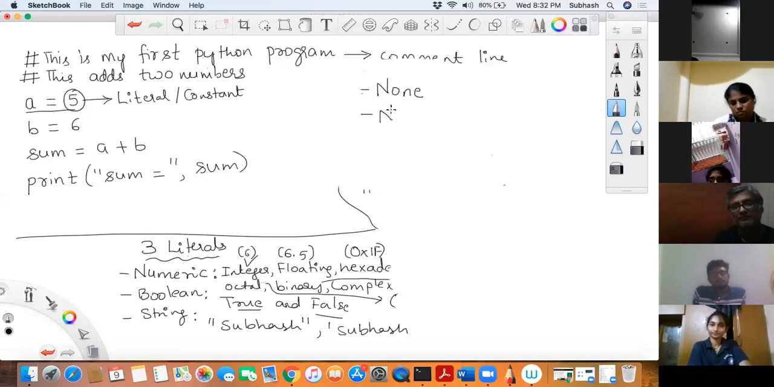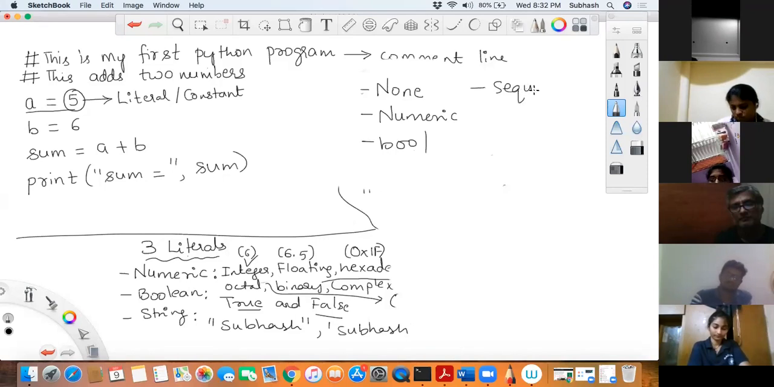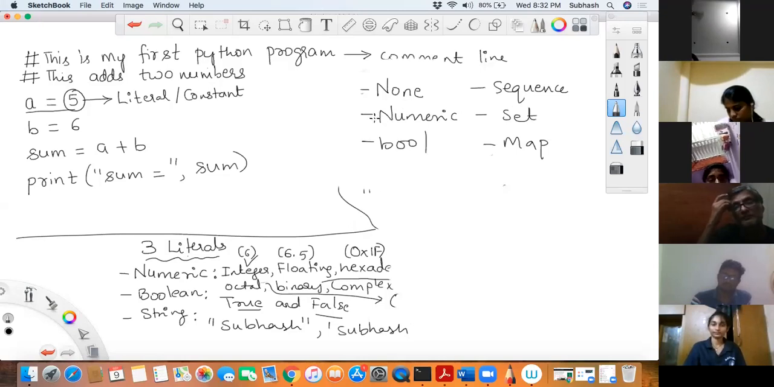And then you have numeric data types. Then you have the bool data type, Boolean data type. And then you have sequence data types. Then you have set data type, and then you have map data type. So what kinds of data types are there? None, numeric, Boolean, sequence, set, and map. I know it will be a lot confusing, but trust me, by the end of the session, a lot of things would be clarified.